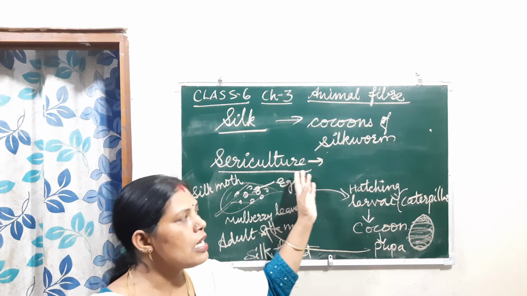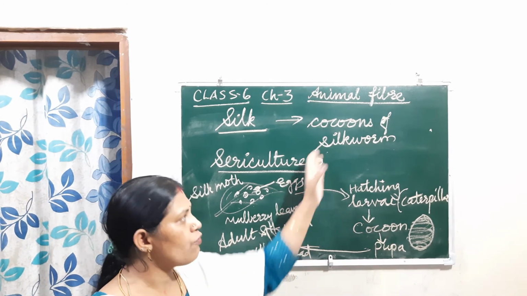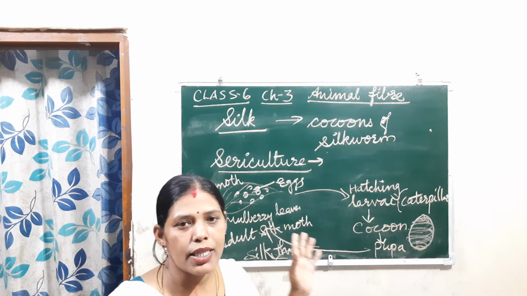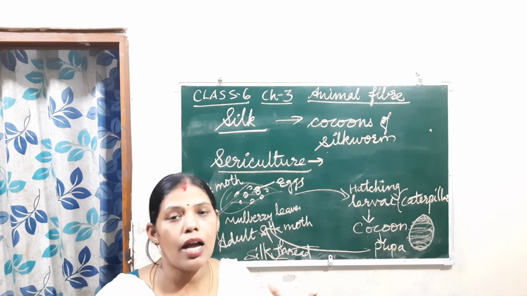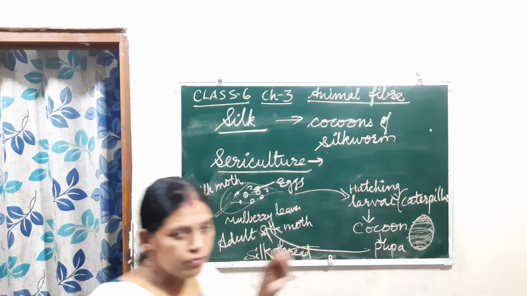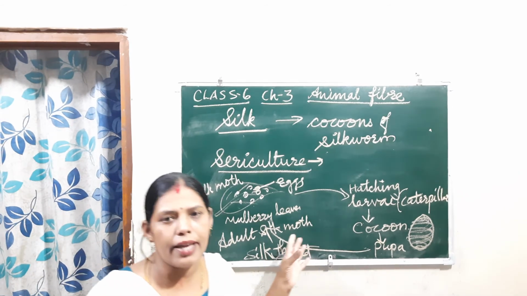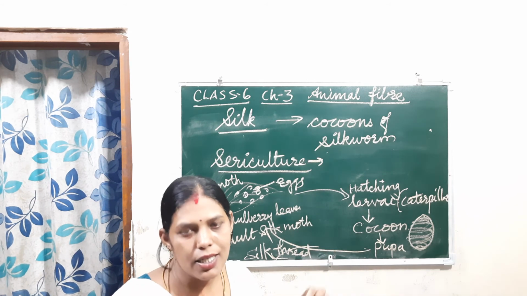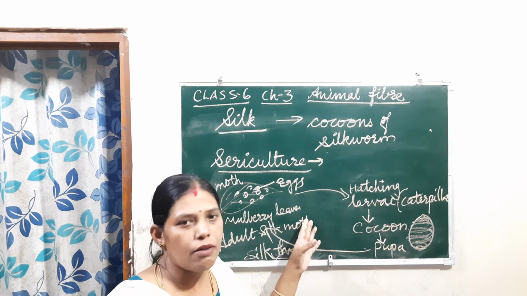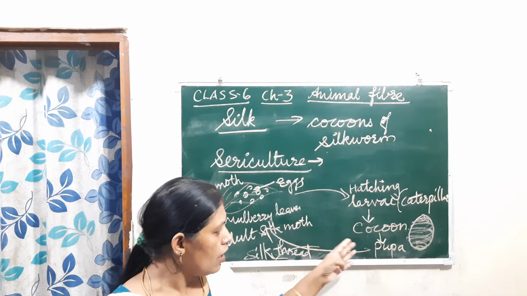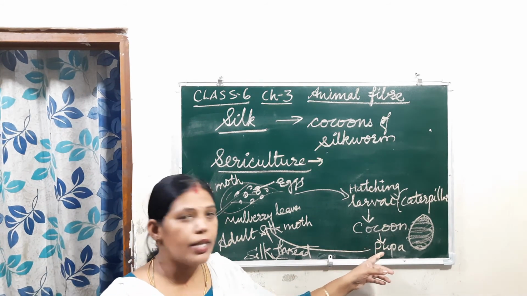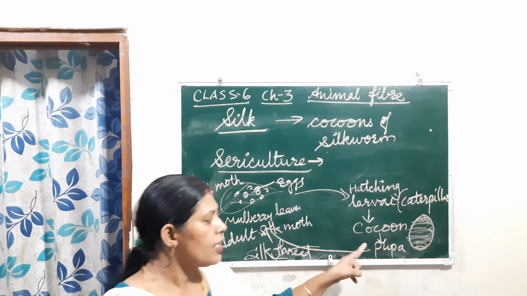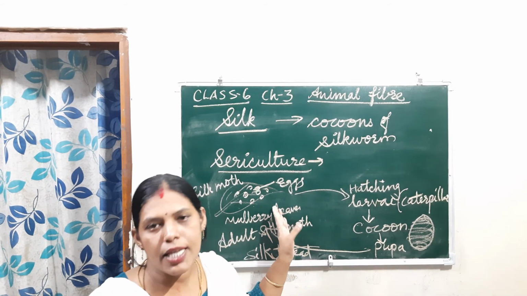That is how the silk fiber is obtained from the silkworm. Understood, children? Now silk is very costly. Why is it costly? Because the production of silk is not an easy step, and it needs a number of things. Even nowadays, environmentalists, those who take care of the environment, are against this sericulture process.